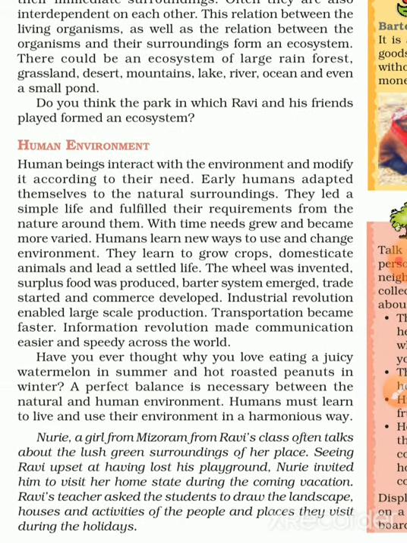Then trade started and commerce also developed. Economic development was also done in the society. Industrial revolution enabled large scale production. Transportation became faster. Information revolution made communication easier and speedy across the world. See, all the developments have happened in the society according to the needs of human beings. But still, there is a perfect balance in the natural environment and the human made environment.